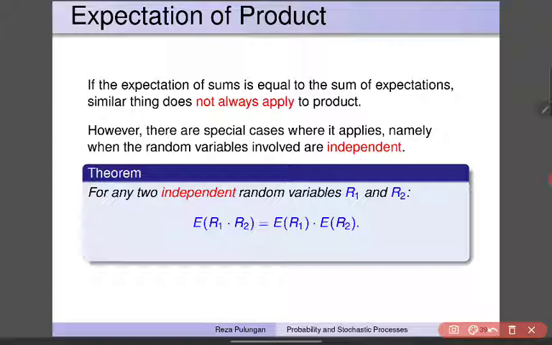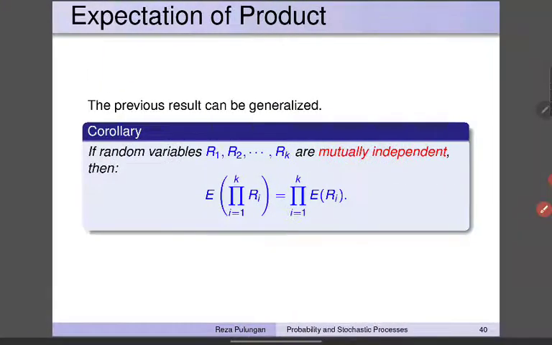For any two independent random variables R1 and R2, the expectation of their product is equal to the product of their expectations.